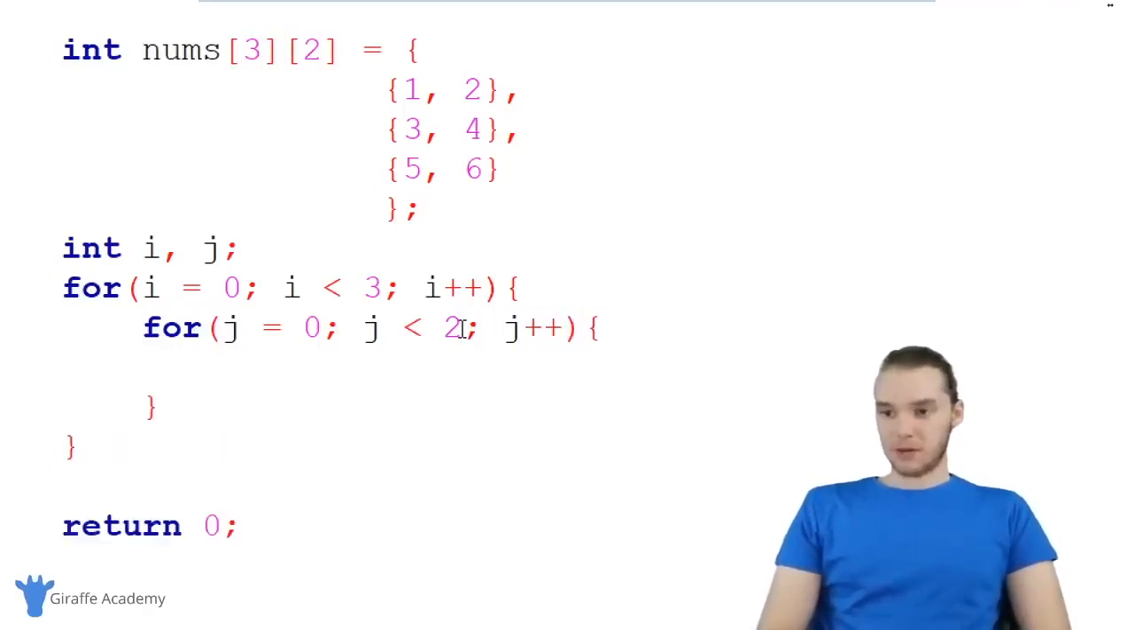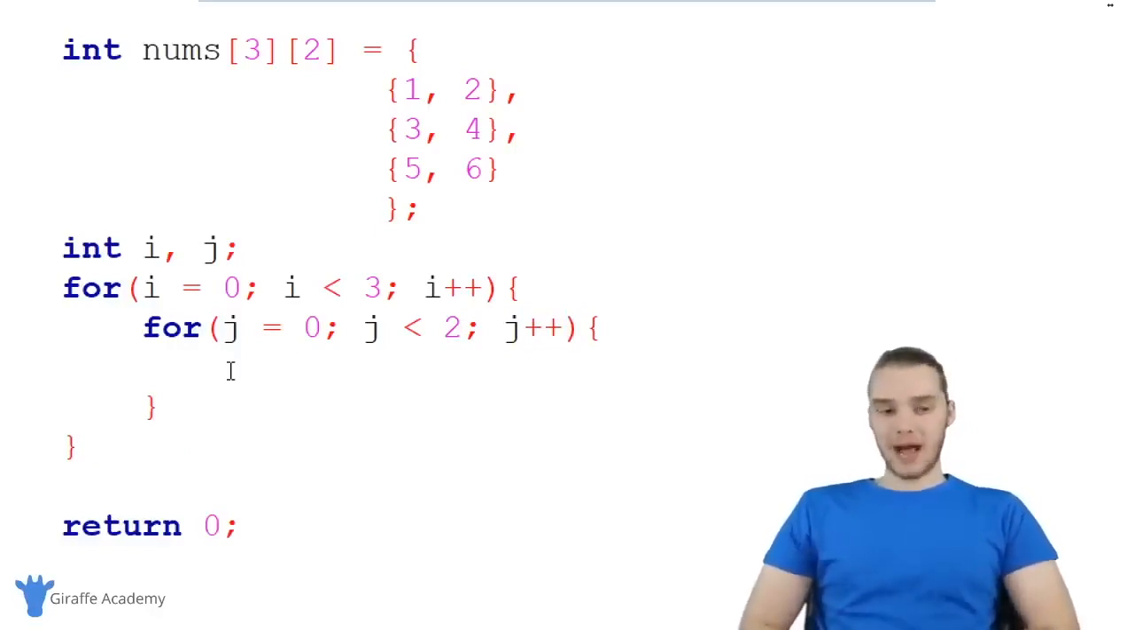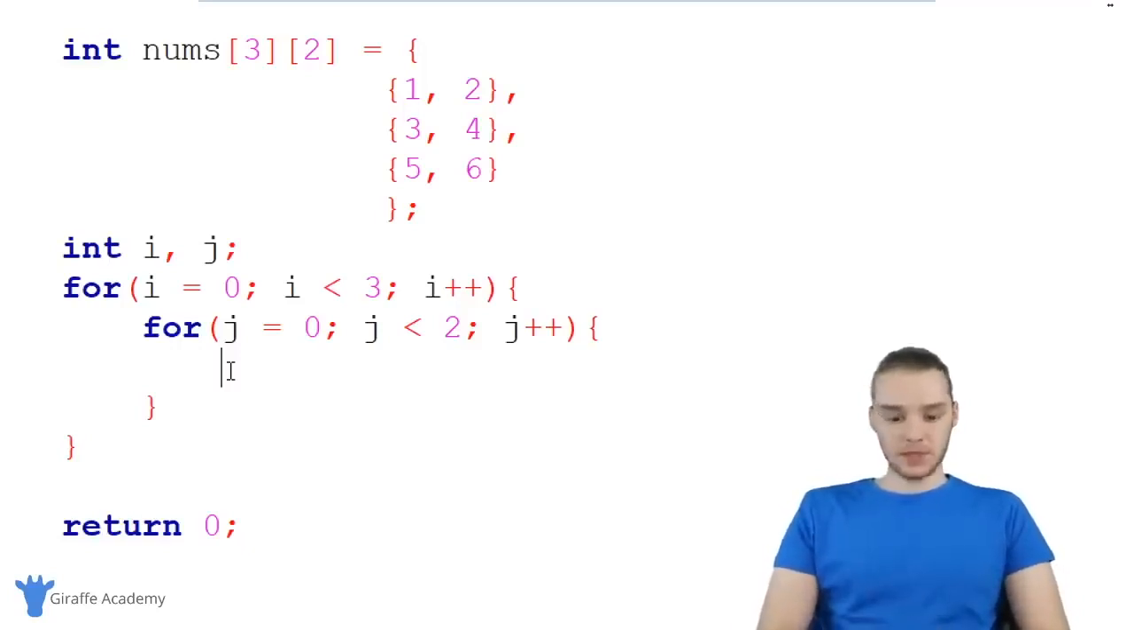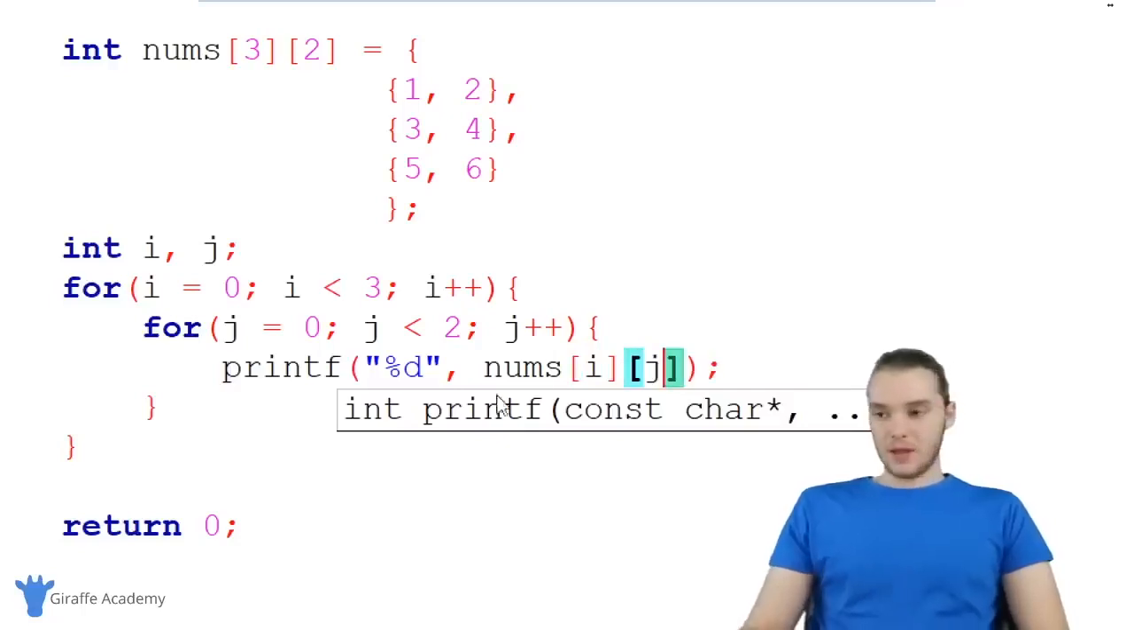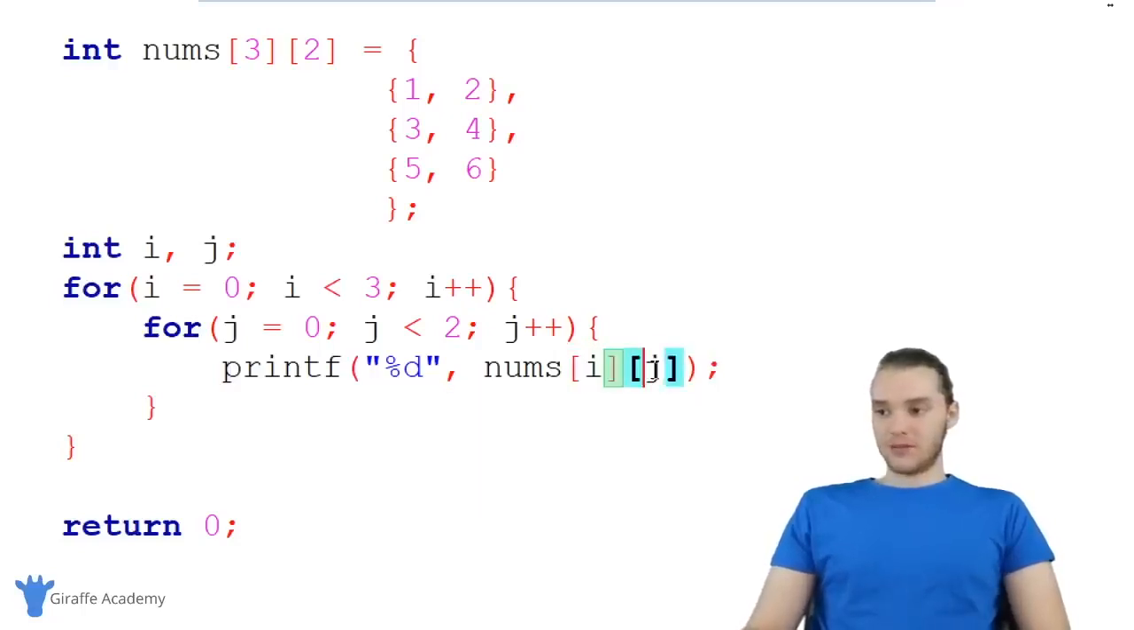So now I'm going to make some more open and close curly brackets. And down here, I'm going to actually be able to print out all of the elements inside of this array. I'm just going to say printf, and we're going to be printing out an integer because these are all integers, and we're going to be printing out nums. And I'm going to print out nums i and j. So whatever the value of i is and whatever the value of j is, that's the index position inside of nums that we're going to print out.